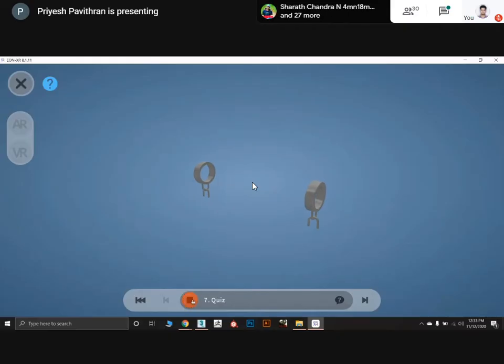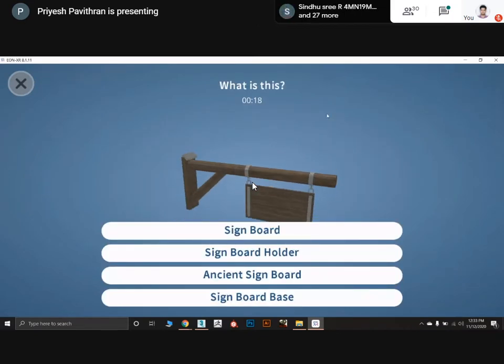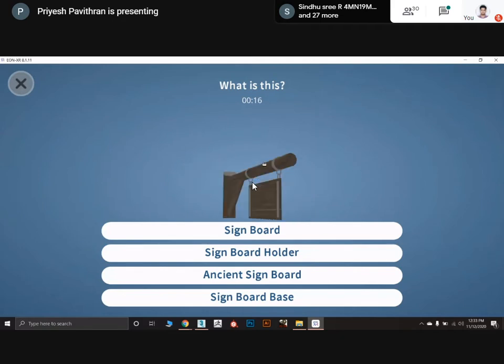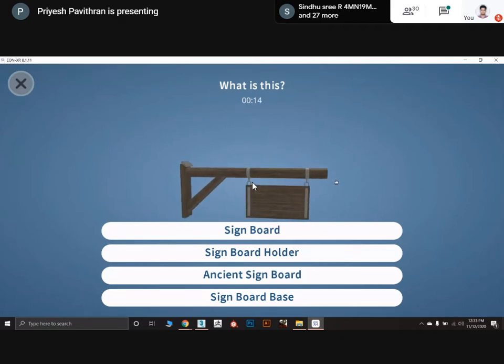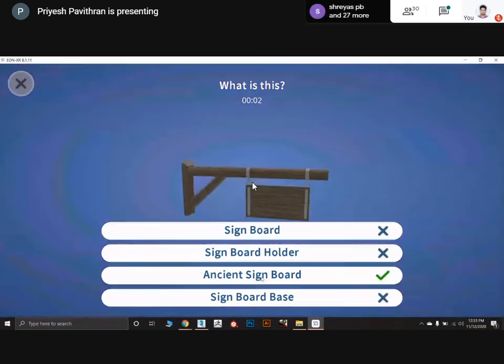Now it's time for quiz. Press quiz. What is this? Okay, it's a simple question. I know that. So we all know that this is an ancient signboard, which was the complete asset's name. And this is the base, this is the holder. I'm not wasting any time. We got the right answer.